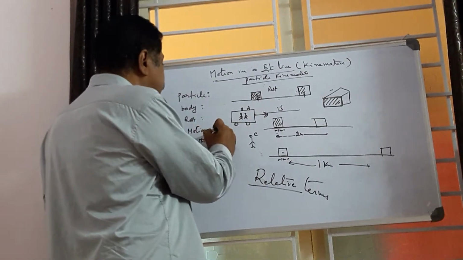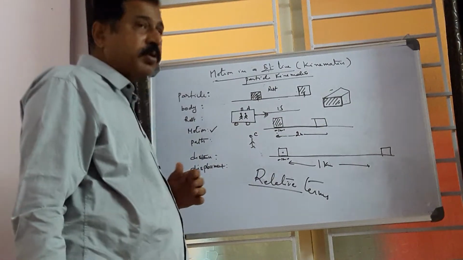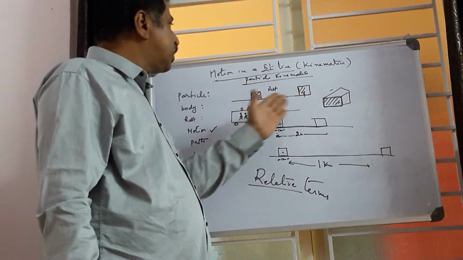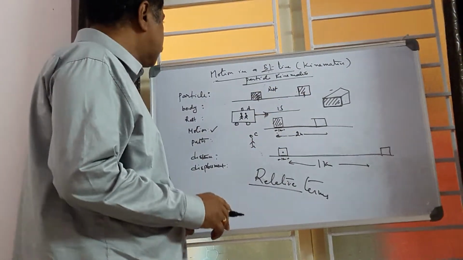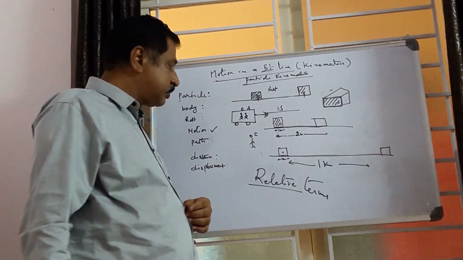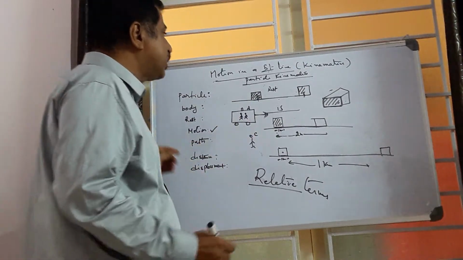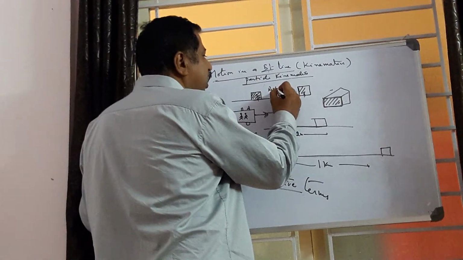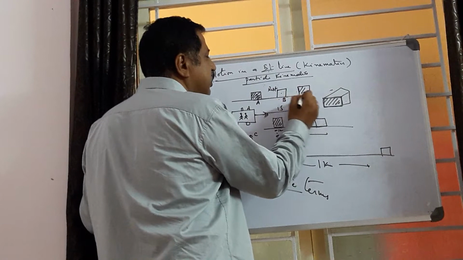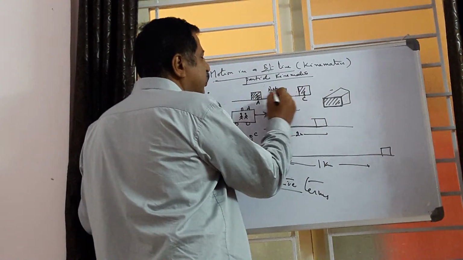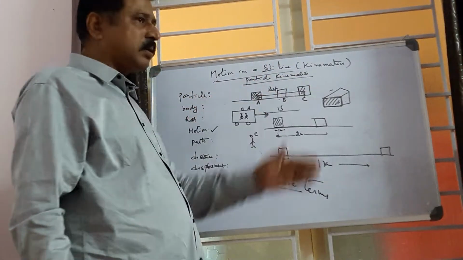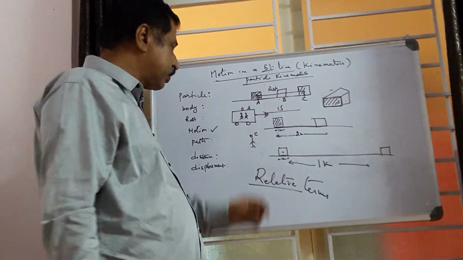Next one, motion. What is meant by motion? If there is a change in position of a body, then it is said to be in motion. Rest means there is no change in position of a body. For example, a body travels through the first position A, then B, then C. If we join the successive positions of a moving body, we get a path.